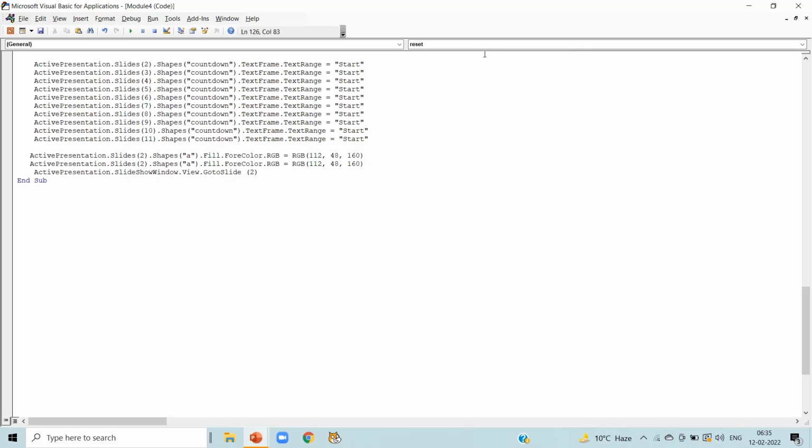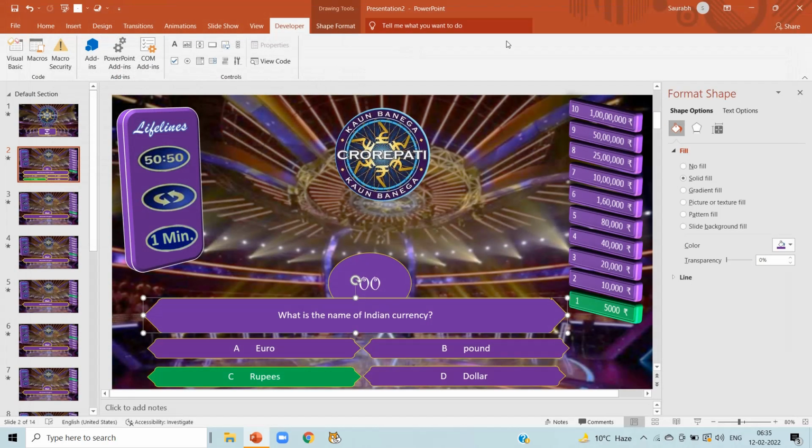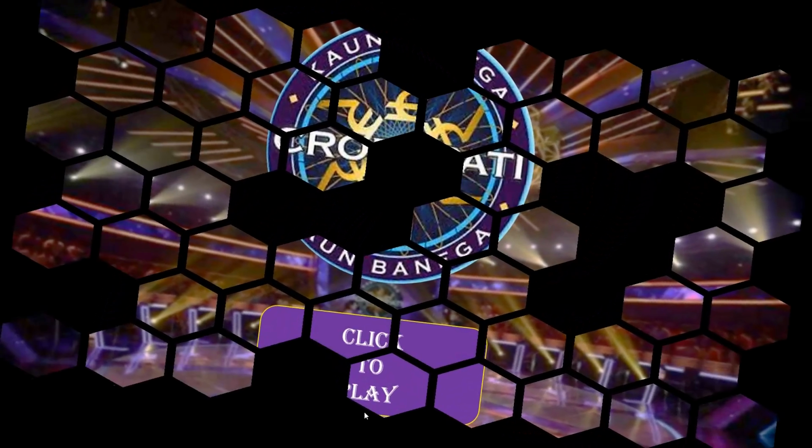Now copy the line and paste it. Write shape B. Slide 2 shape B. Again press enter and copy it. Write shape C for slide number 2. Again copy the line, press enter and paste it here. Now shape D. So in the slide 2 shapes A, B, C, D, we are going to reset it.